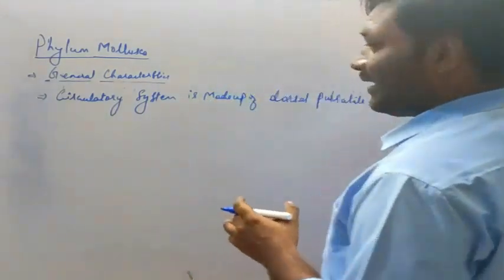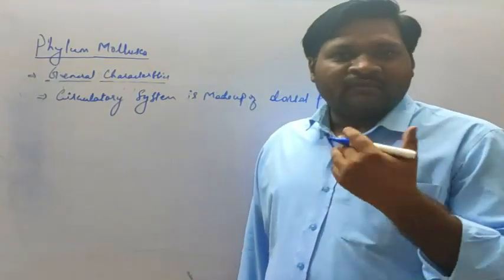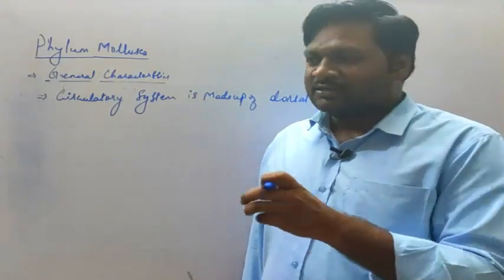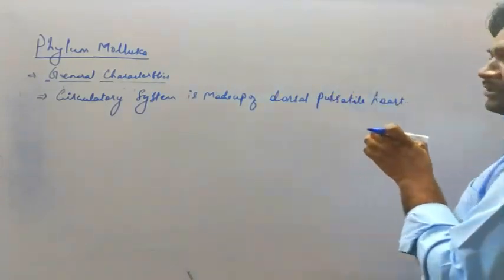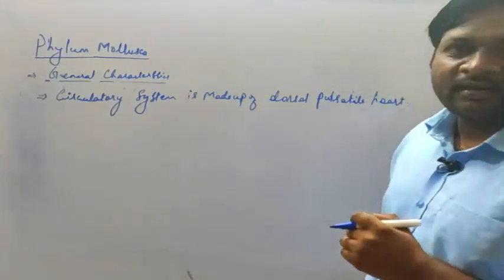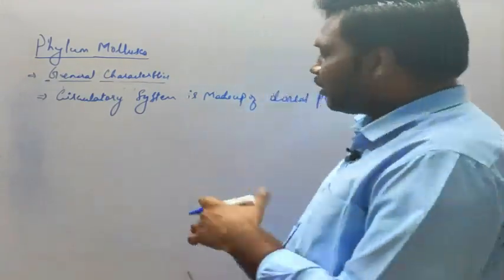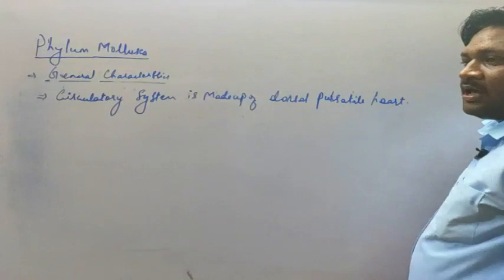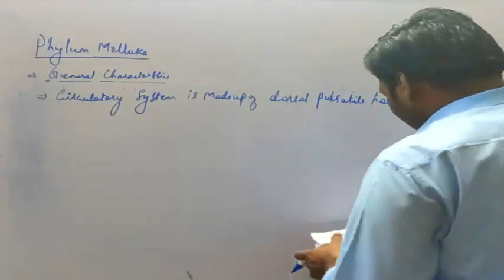This pulsatile heart, in the sense, generates impulses, like we get electrical signals through a particular circuit. In a similar way, here also there is generation of certain impulses, or a particular beating. The heart beats, right? So here those beats are referred to as pulsatile, and it can be called a pulsatile heart.